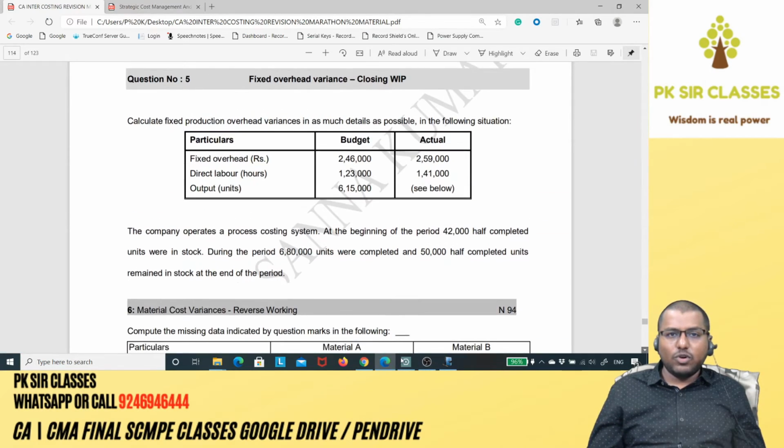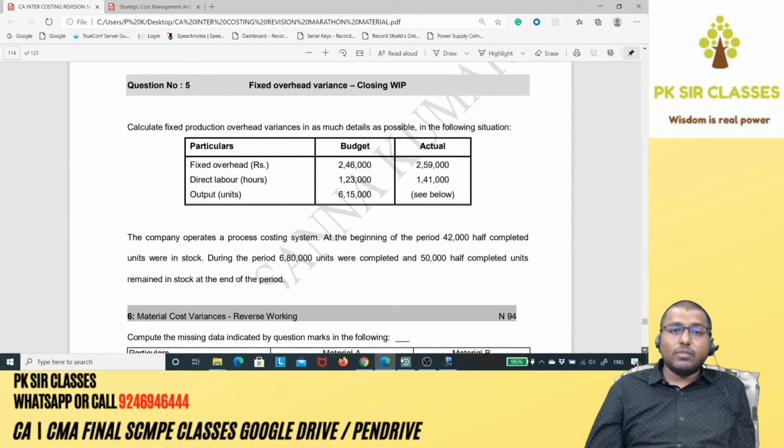Right guys, let's move on to the next one. Question number 5. Okay, this is with respect to fixed overhead variance. You guys are ready? We'll start. Calculate fixed production overhead variances in as much detail as possible in the following situation.